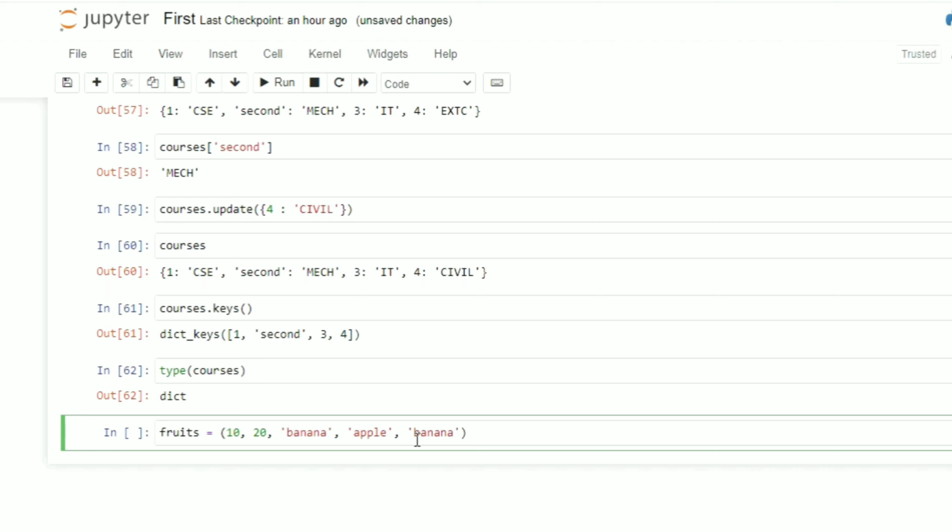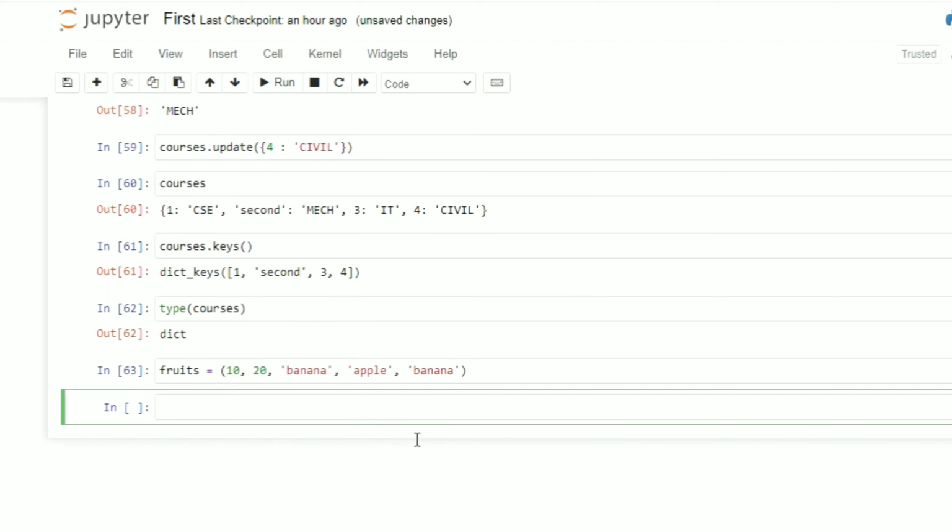Okay, so let me execute this, and let me check the values.